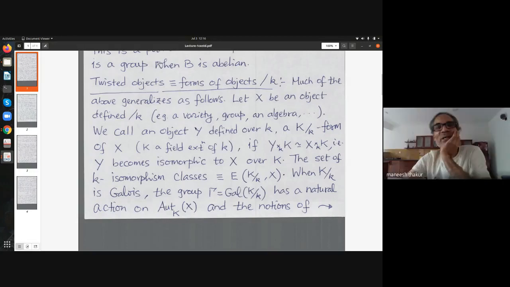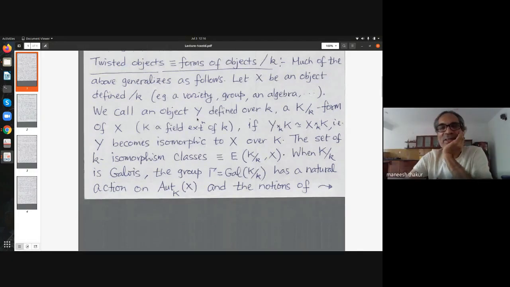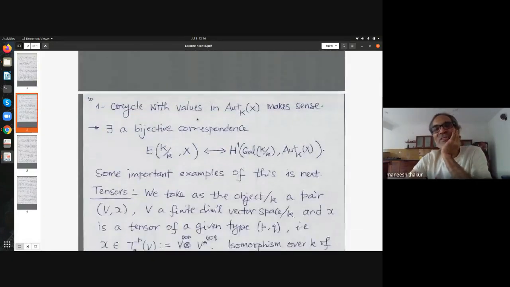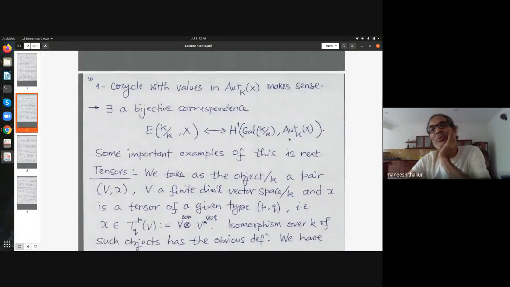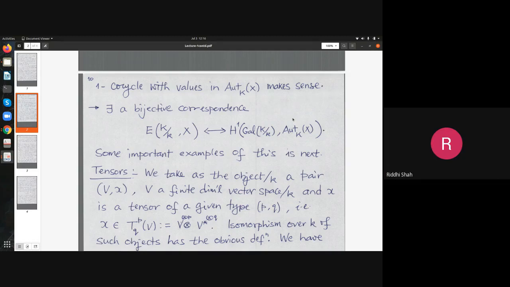So what I said about variety, that for a variety the automorphism group is an algebraic group, perhaps is not a well understood result. I skipped that part, but for our sake, we look at tensors and algebraic groups and so on. There things are fine. So your X could be a group, and these would be K-morphisms or something?